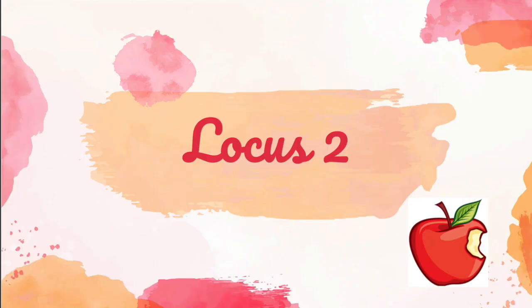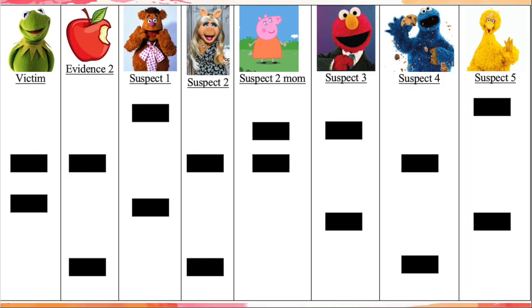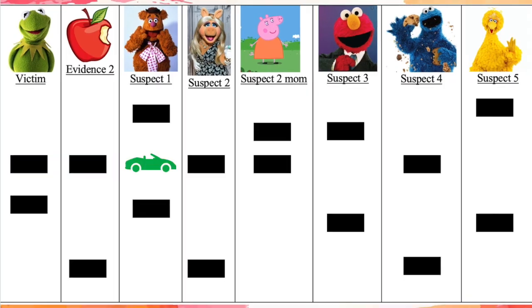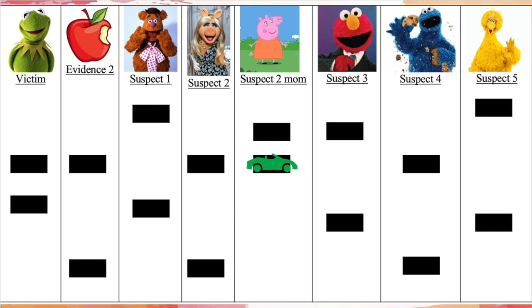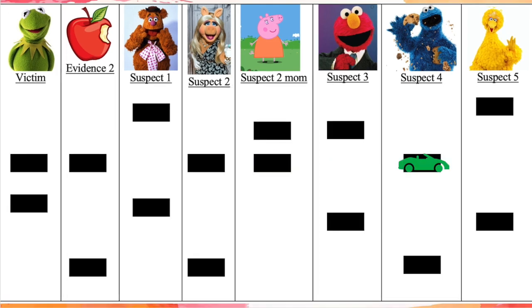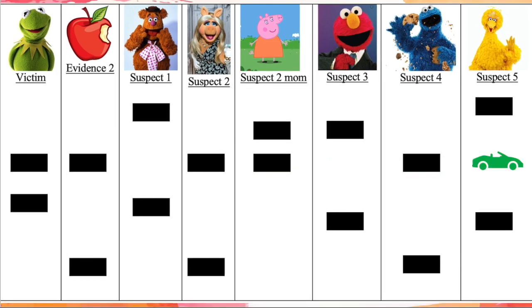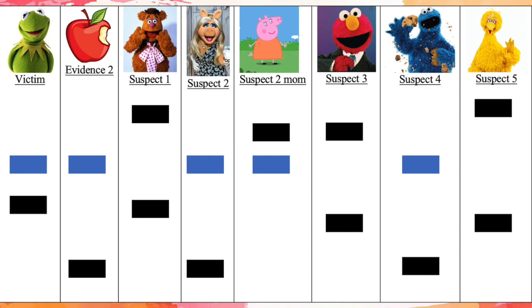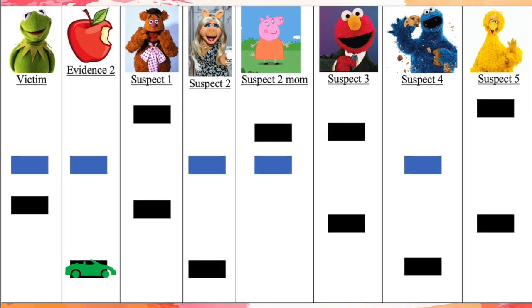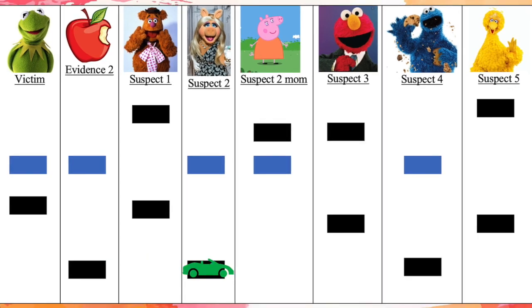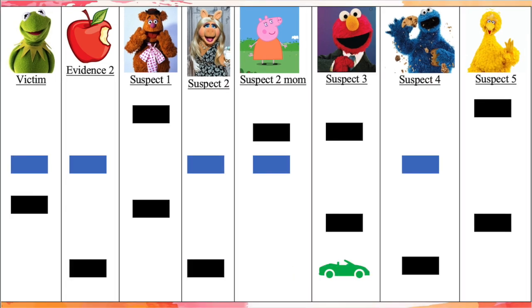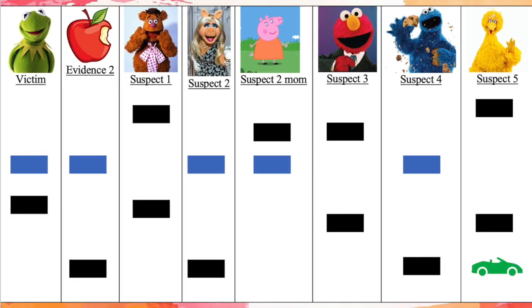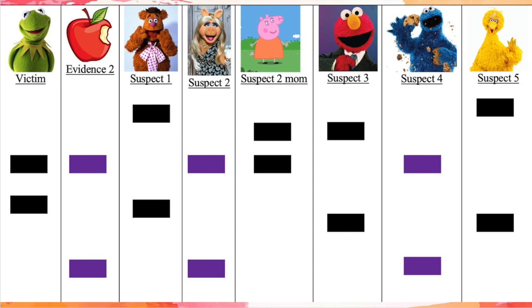Now it's time to take a look at locus 2. Again, we are going to pretend to drive across the gel with a car to see which suspect's alleles match the alleles left on the apple. Let's turn the ones that matched blue and repeat the process with the second allele. Here you can see the car driving along the gel, trying to find the suspects that have the same allele that was found on the apple. Let's turn the ones that match red. Again, let's turn the alleles purple where both of the alleles from the suspects matched the apple.